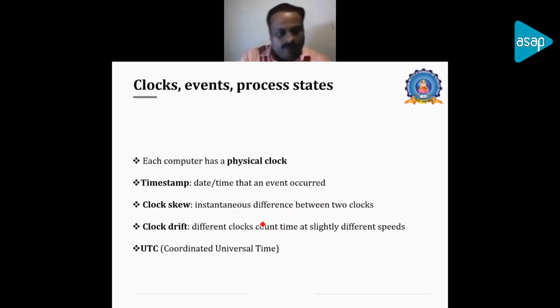And we will talk about clock drift: different clocks count time at slightly different speeds. That is a technical error the clock has, because based on the technical mechanism, the frequency and the oscillation, they differ in their time, and that terminology is known as clock drift. And finally we'll be talking about UTC. UTC is Coordinated Universal Time. It is one place that is the source of time, where we can get the time updated, and it will be an accurate time. It is maintained as a standard for time. So that is called UTC.